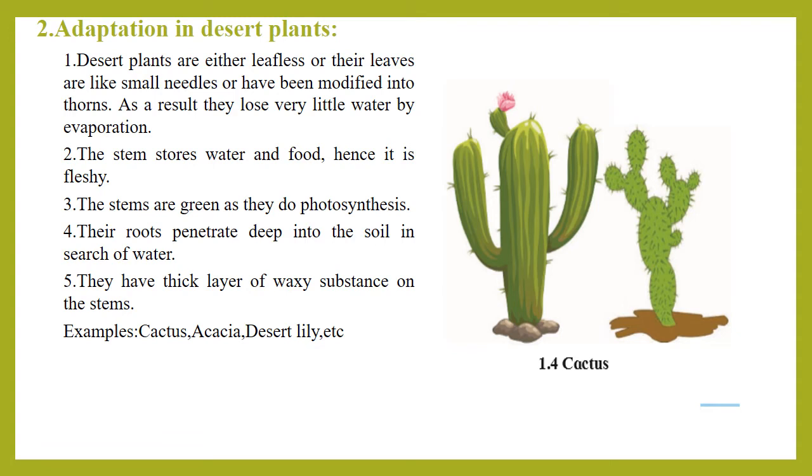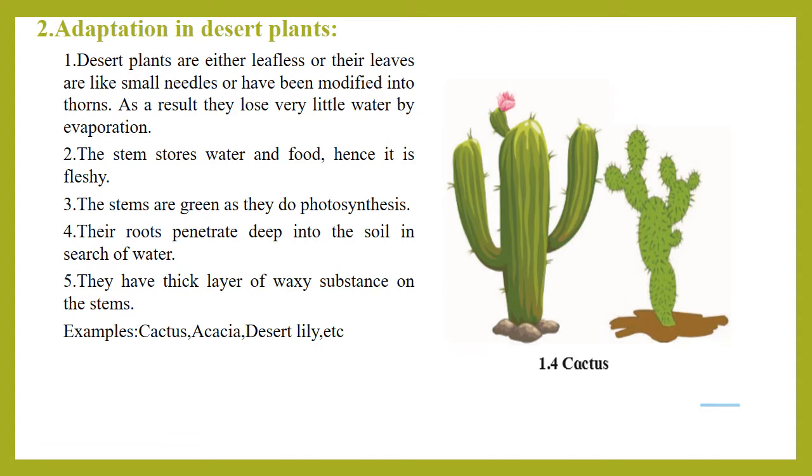A waxy layer is secreted on the body. Due to that, the sunlight does not reach directly to the stems, and due to that, water is not lost. Some examples are given here. Cactus is there, acacia, or in local language we call it babul. Then desert lily. All these are some of the examples of desert plants.